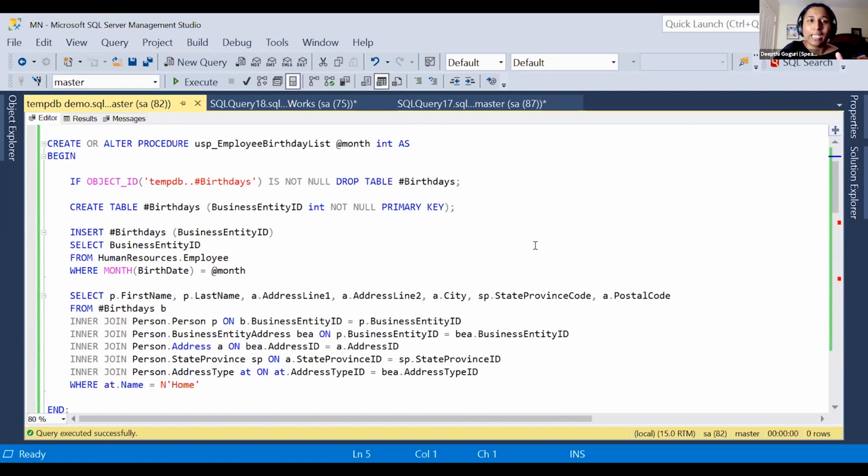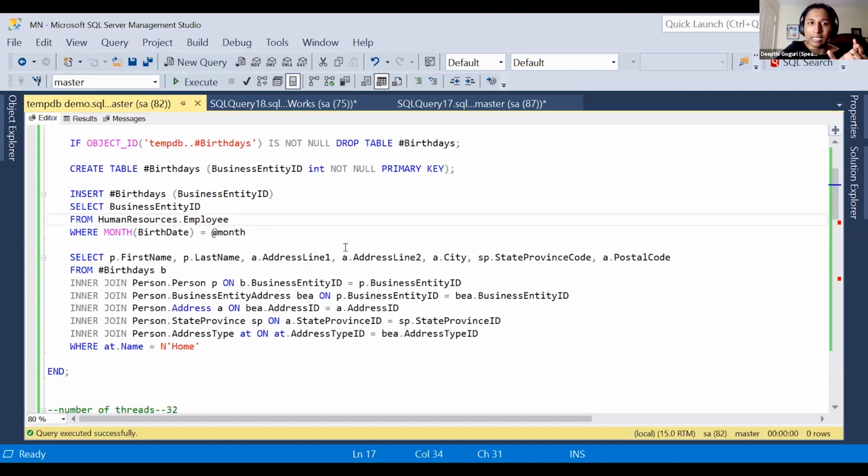I'm going ahead and creating a procedure. It's a very simple procedure, taking a month as a parameter, and what we are doing is creating a birthdays temporary table. We are inserting into the temporary table from the employee table, filtering on the month, so we are inserting those records for that particular birth date month.